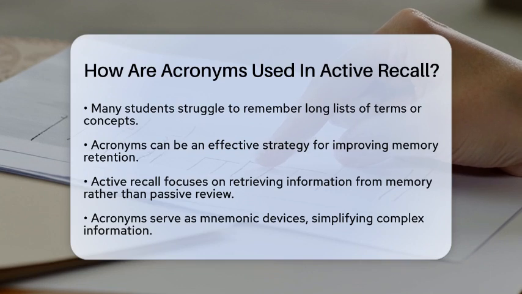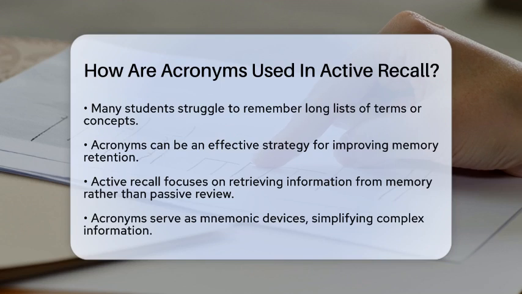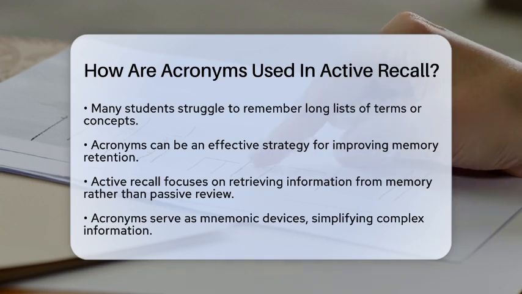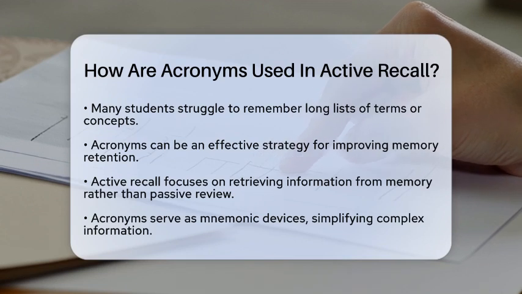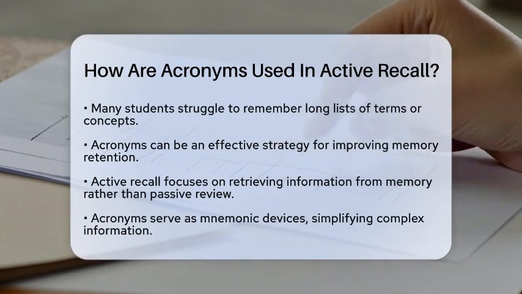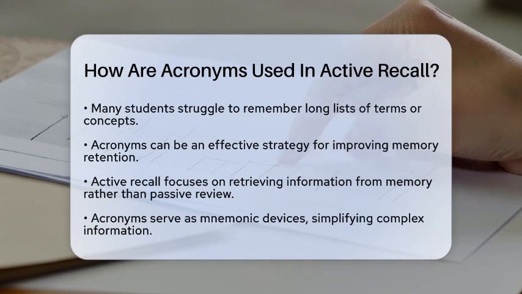Let's break it down. Active recall is all about retrieving information from memory instead of just passively reviewing it. Acronyms play a significant role in this process by serving as mnemonic devices. They simplify complex information into shorter, memorable forms. This makes it easier to recall key concepts during study sessions or exams.